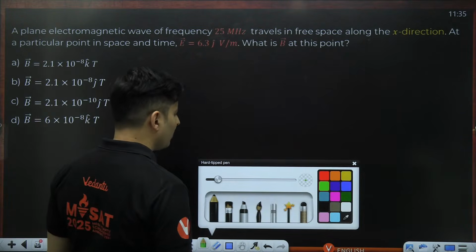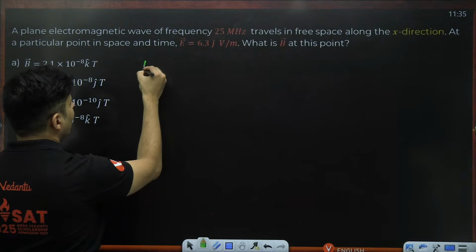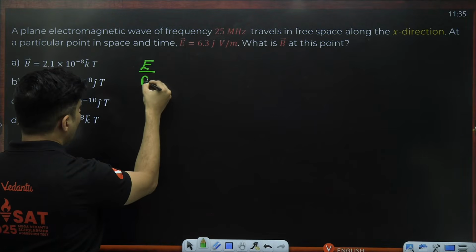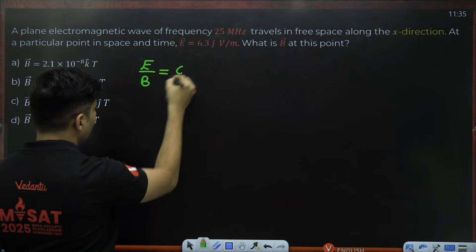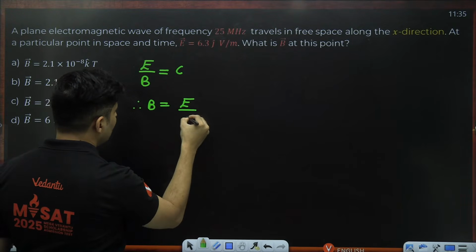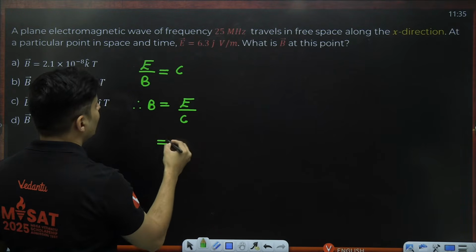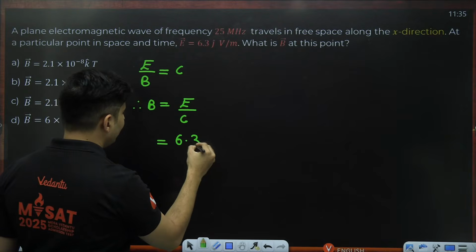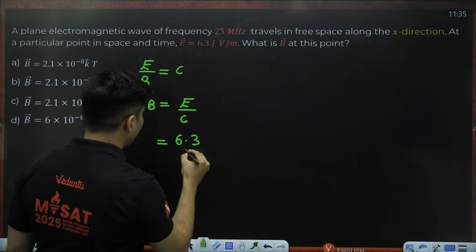Magnitude, what formula do we use? Electric field by magnetic field magnitude is the speed of light. So magnetic field will be electric field divided by the speed of light. Electric field is 6.3 volt per meter.